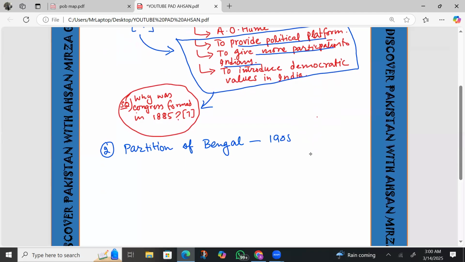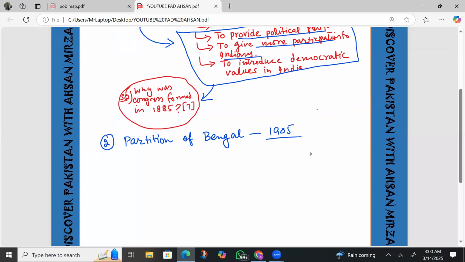Let me give you a brief background of Bengal. Bengal was the first area captured by the British, under the Battle of Plassey. After that, in the Battle of Buxar, they strengthened their control. When the British started their rule from Bengal, they introduced many educational reforms and many policies in that province. That's why the people of Bengal were very educated.